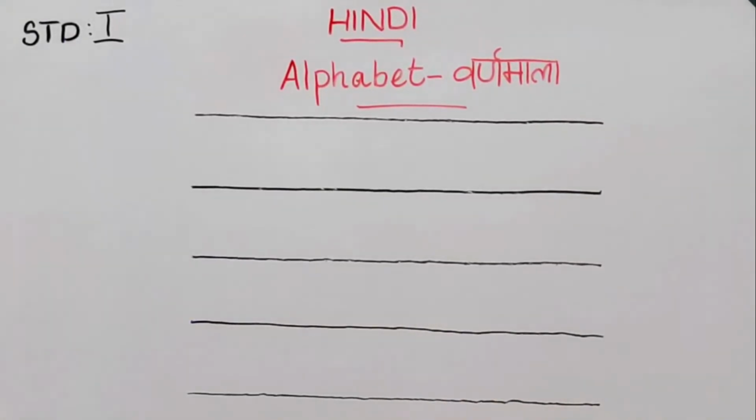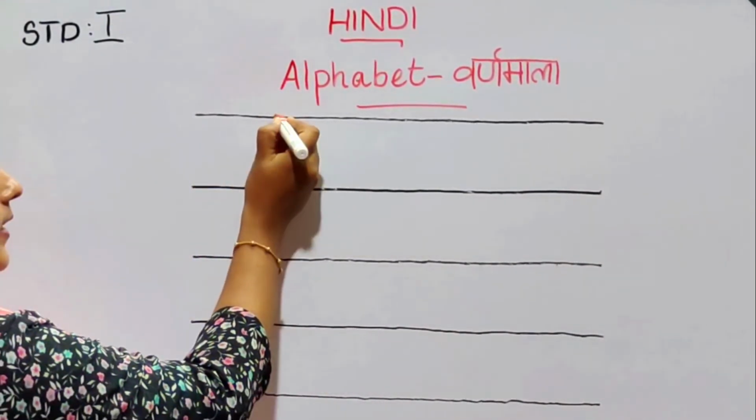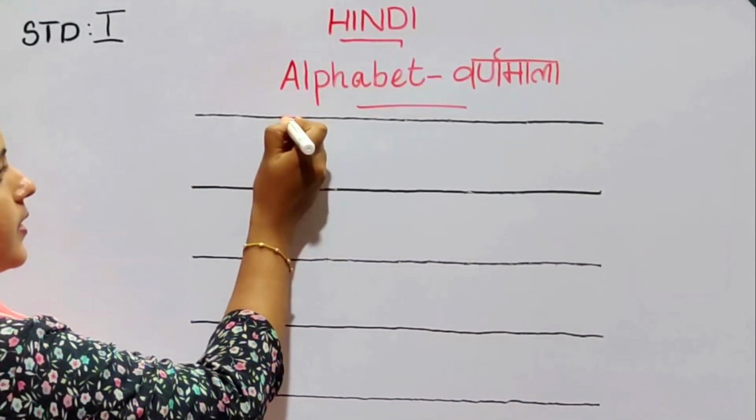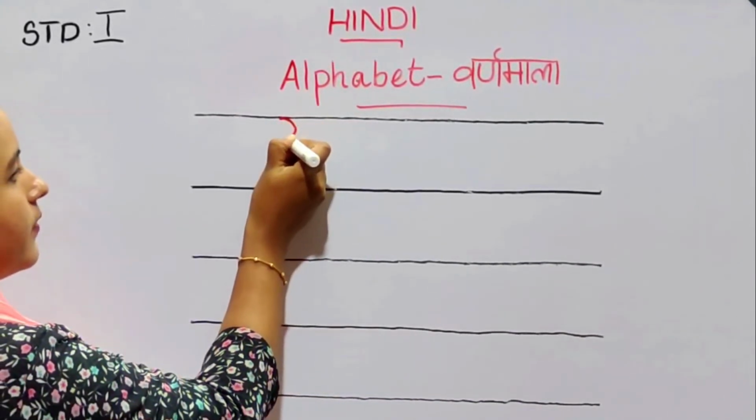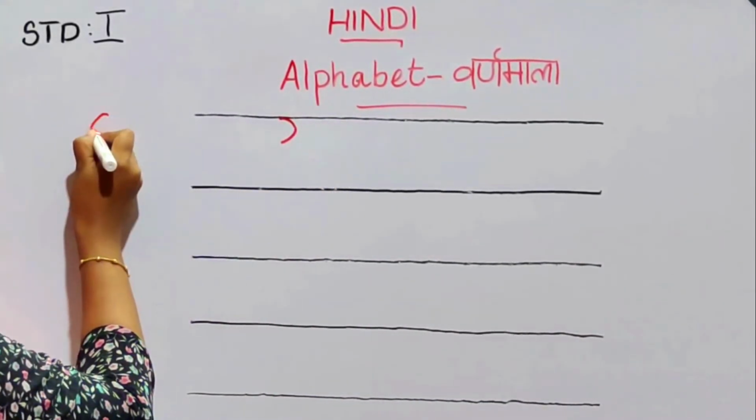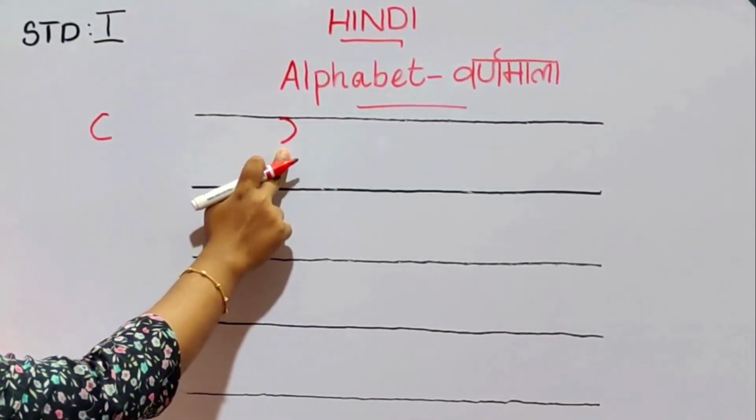Dear children, first our vowel A. Okay, first step. Touching the top of the line, you have to write a reverse C. This is our C, alphabet C, English C. Then write a reverse C.